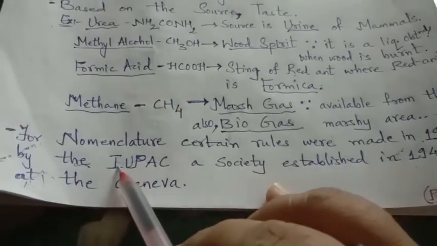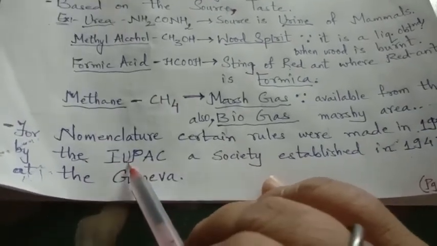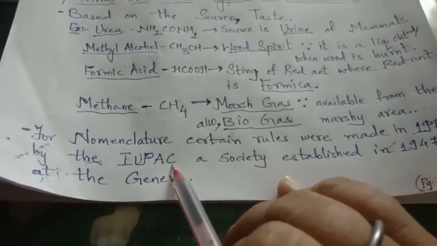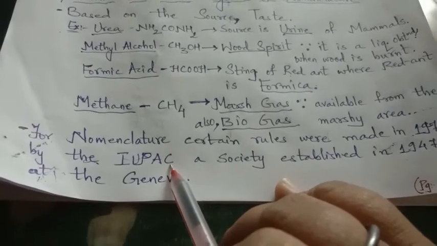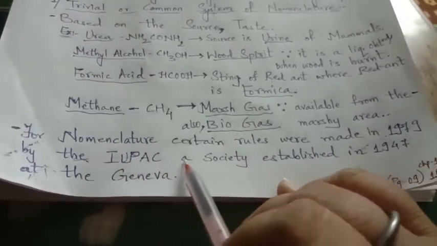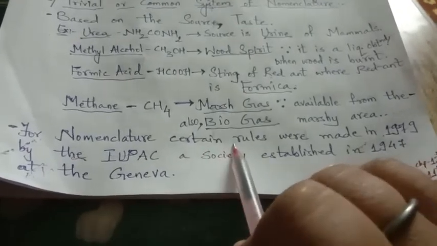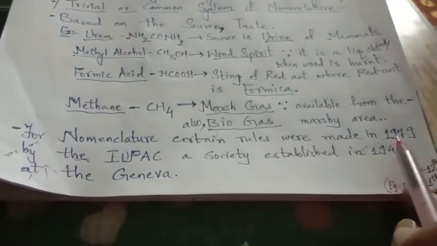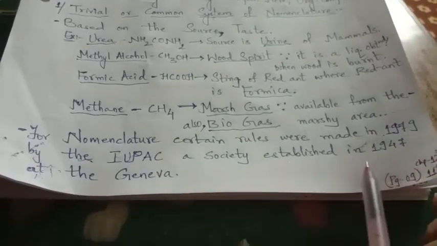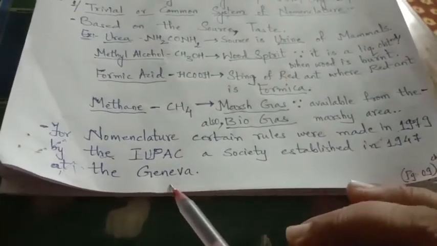You know what IUPAC is? It is the International Union of Pure and Applied Chemistry, right? IUPAC gave the nomenclature by certain rules in 1979. But the IUPAC Society was established in 1947 in Geneva, right?